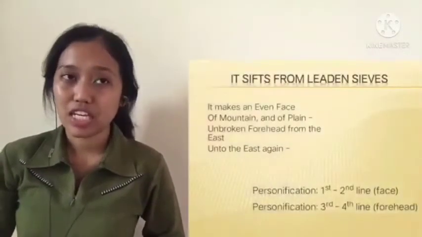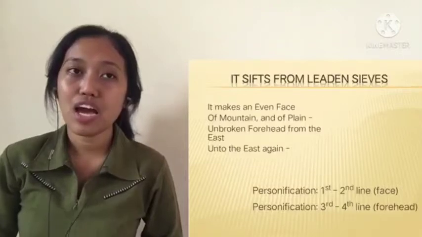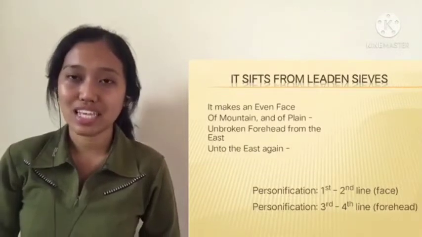The second stanza says, it makes an even face of mountain and of plain, unbroken forehead from the east unto the east again. The personification in the first until the second line is about the face, because the face here is used for mountain and also plain, which are inanimate objects.